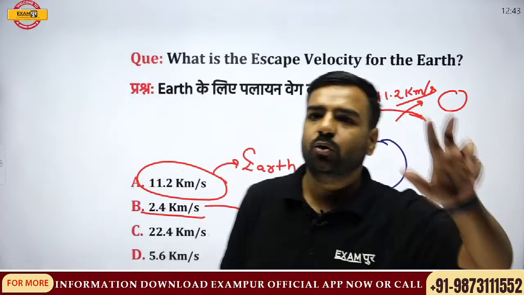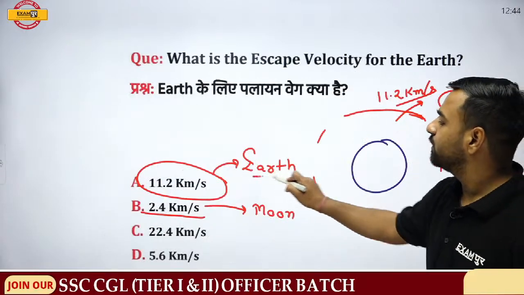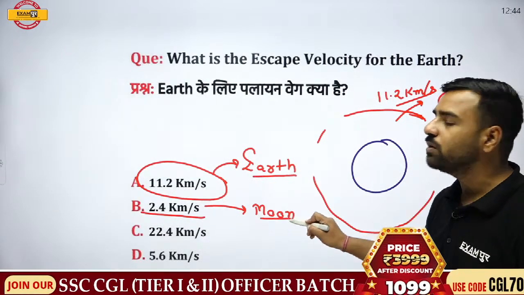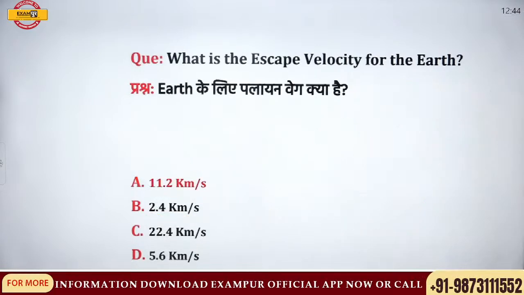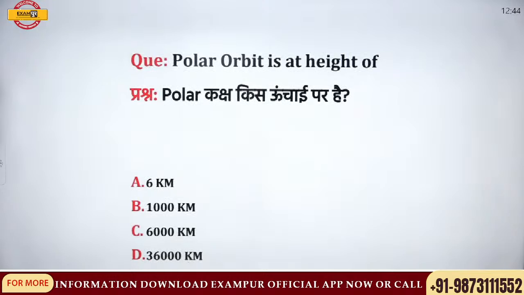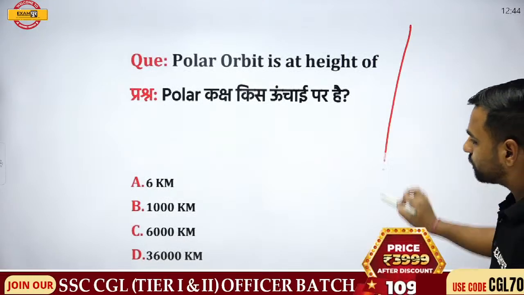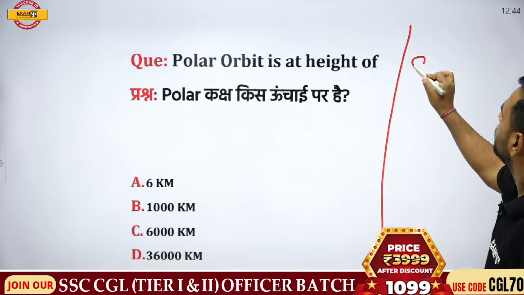Awesome, Madhana. Totally correct. Earth 11.2 km per second and Moon 2.4 km per second. So here option A was correct. Next, polar orbit is at the height of what? And my second question will be about geostationary satellite.